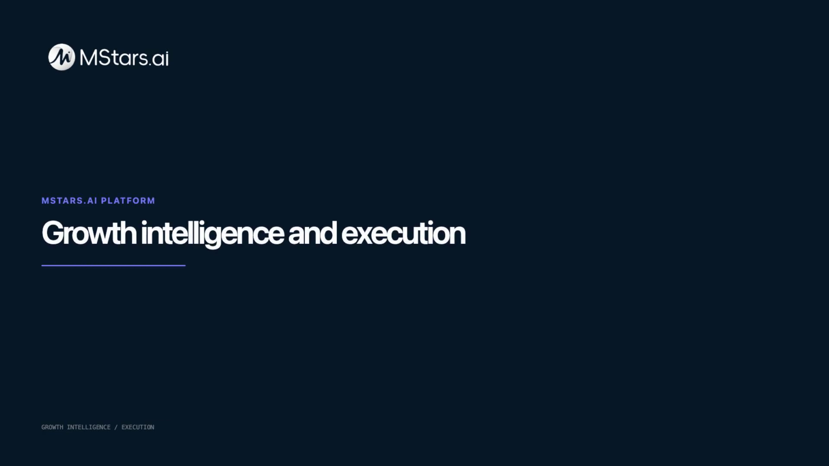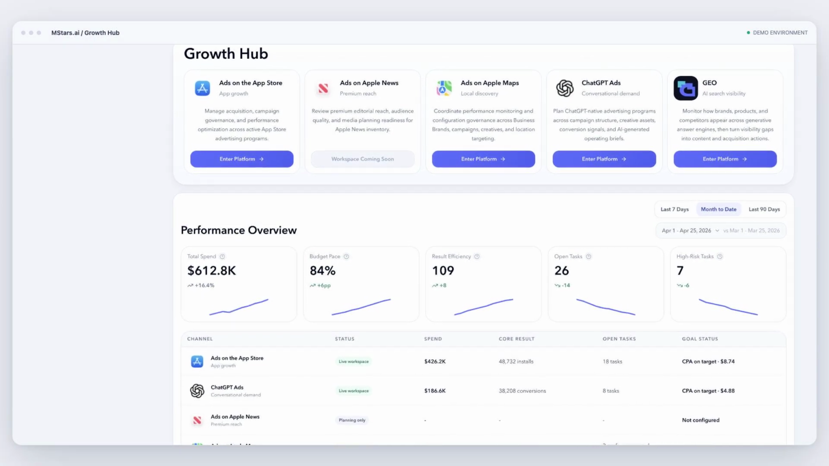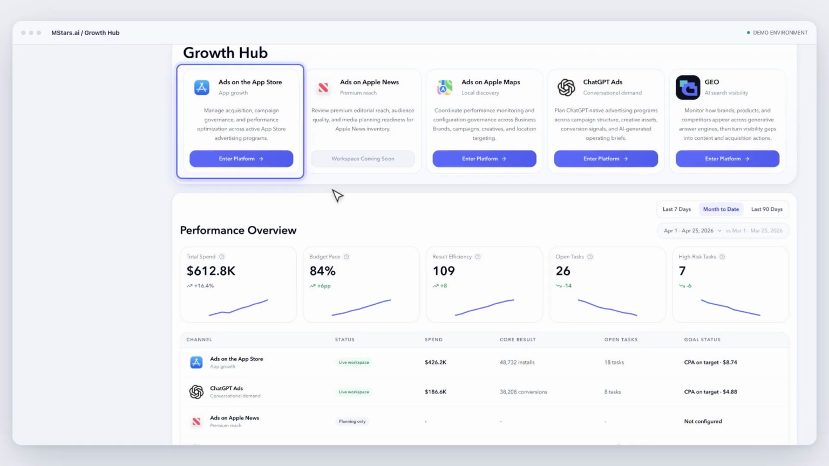MStars starts with a simple question. Where does operator attention matter most? Our Growth Hub brings intelligence and execution together across multiple growth channels. Here, we'll focus on how that operating model works across Apple Ads.